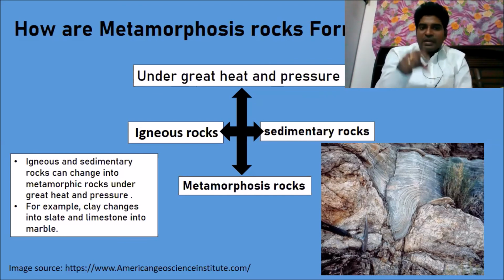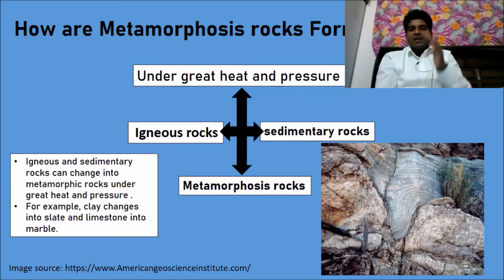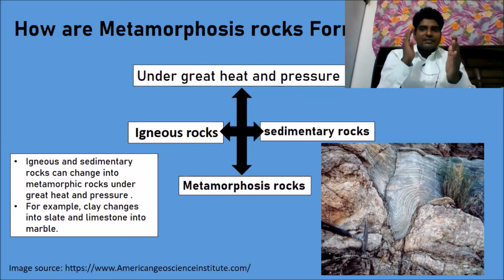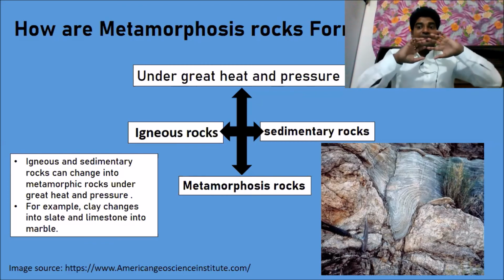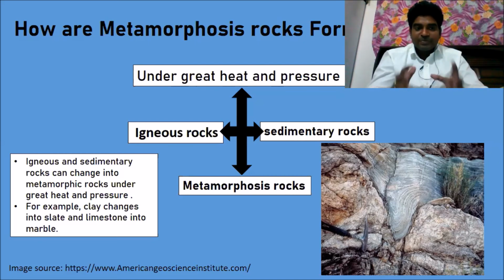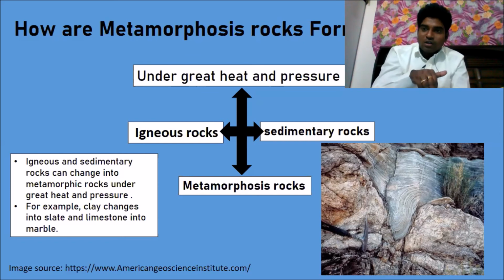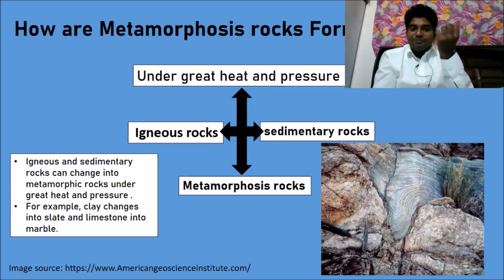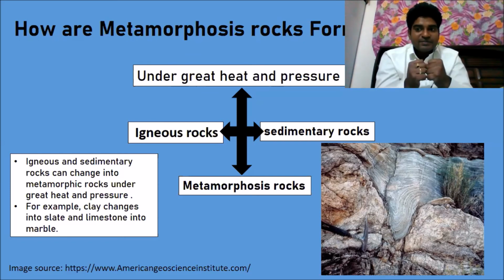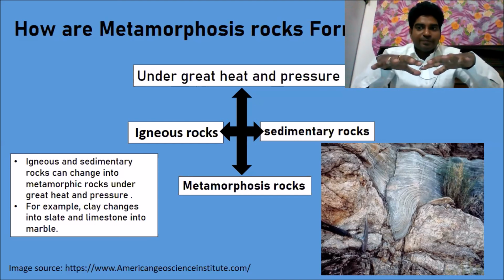There they form metamorphic rocks after they cool down, which means literally that the igneous rocks and sedimentary rocks are changing their form into metamorphic rock due to the great pressure and heat exposed on them.